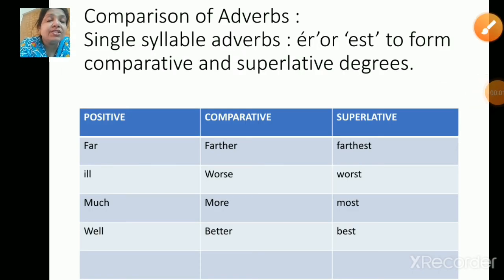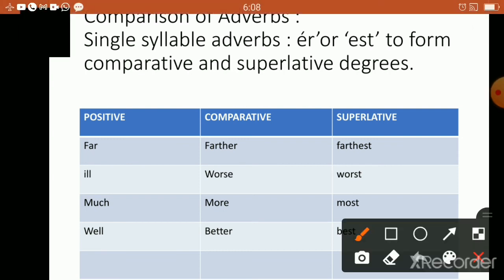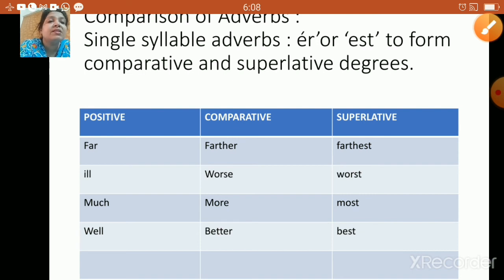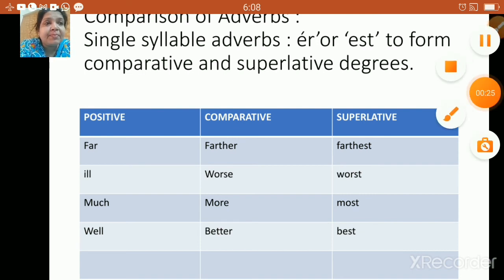So now children, let us check a few comparisons of adverbs. We will take a few examples with regard to the degree, that's positive, comparative and superlative. For example, far, farther, farthest. Then ill, worse, worst. Much, more, most. Well, better, best. Okay. Now let us take a few more examples.